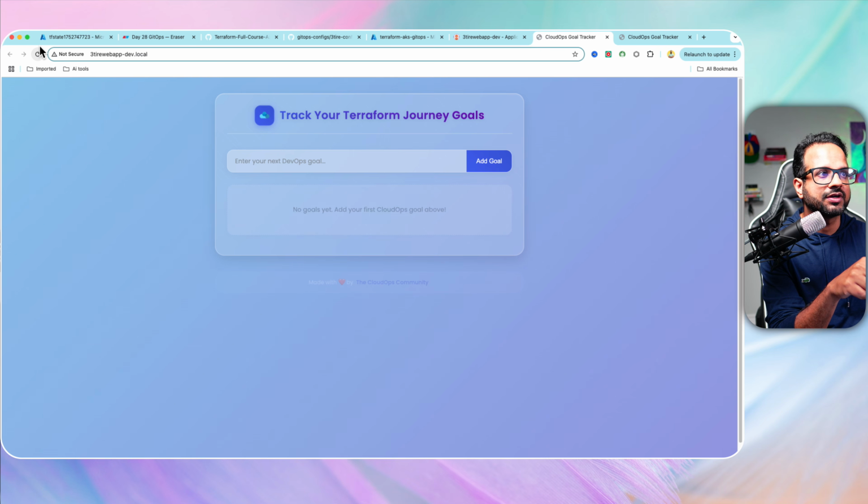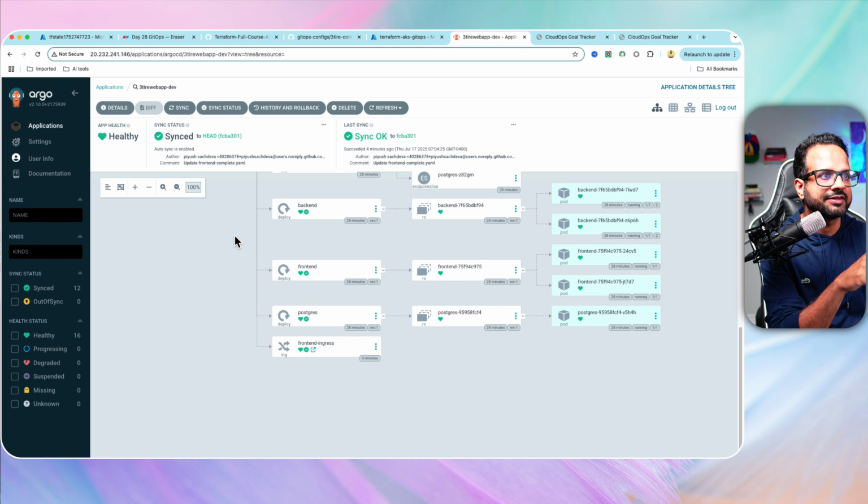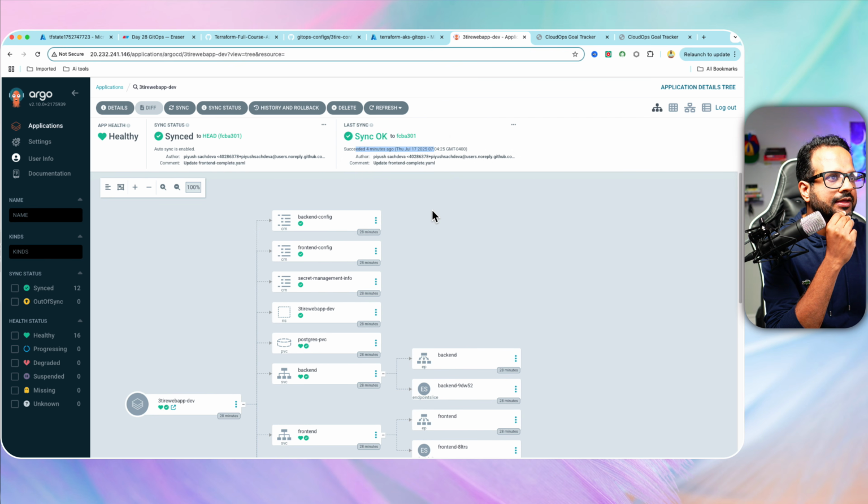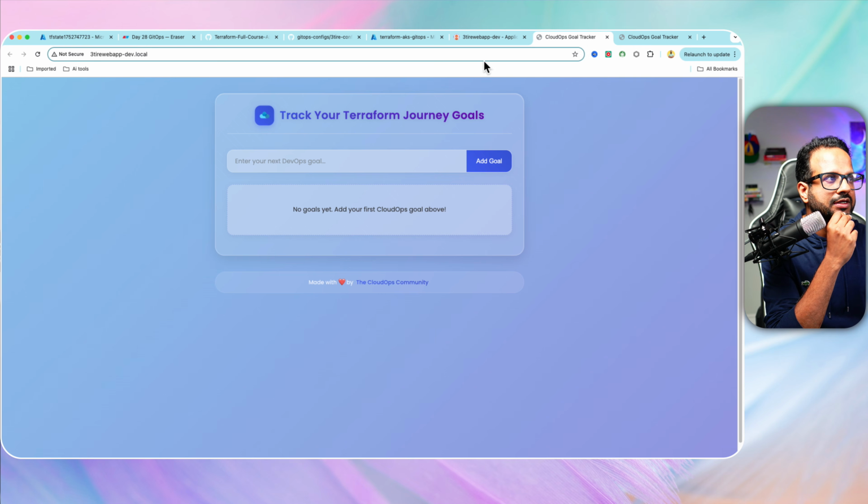So if I do refresh, let's see if it's synced or not. Hasn't synced yet. It says succeeded 4 minutes ago. So let's wait for it to sync. I guess it will take 3 minutes because that's the time we have configured for the auto sync. Or you can configure the webhook if you don't want to wait for 3 minutes or for a particular duration of time. Okay, you can configure a webhook as well.